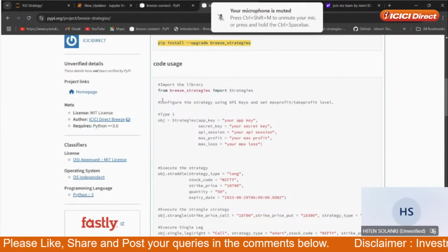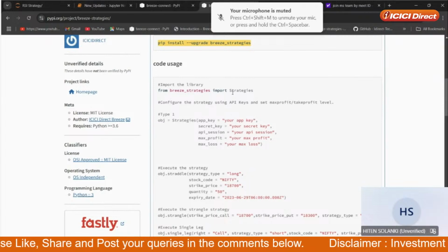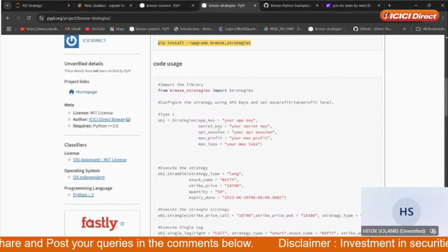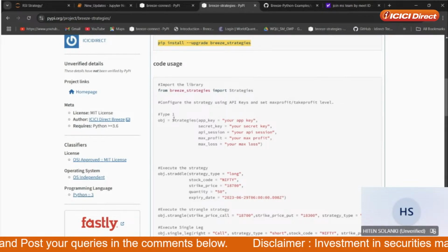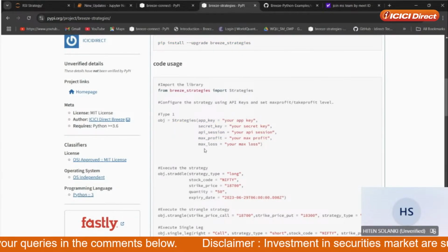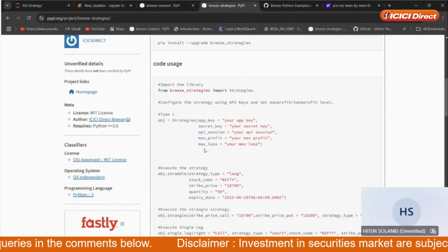So from breeze_strategies import Strategies, obj = Strategies with app key, secret key, session key, the same as what you do in Breeze Connect, the same thing you need to pass here. The two more fields here are max profit and max loss, which we have added.